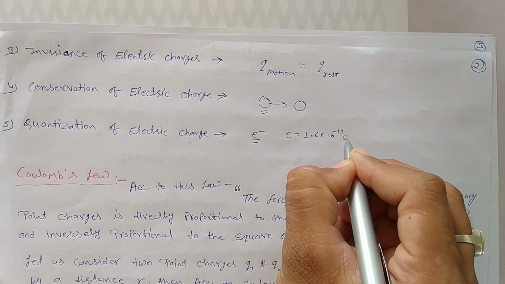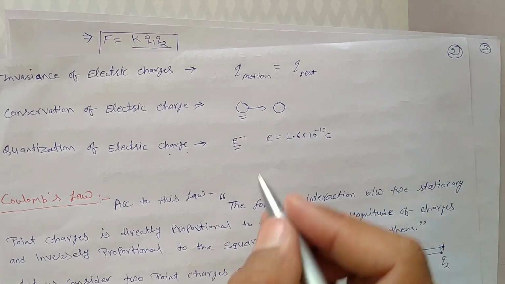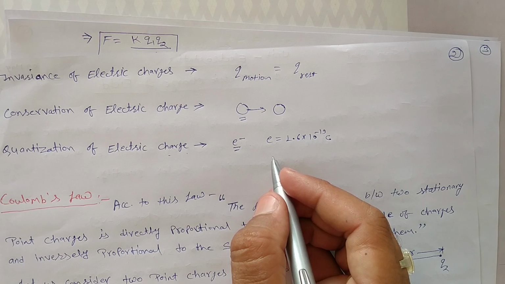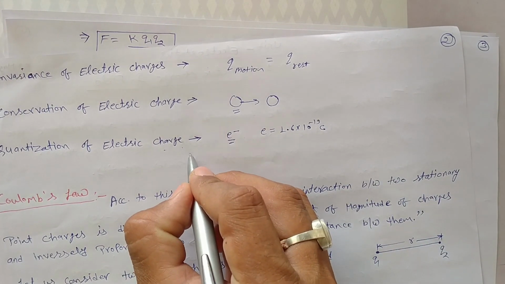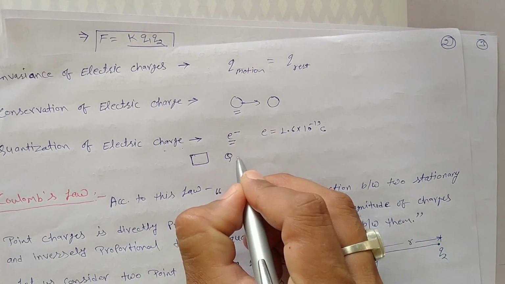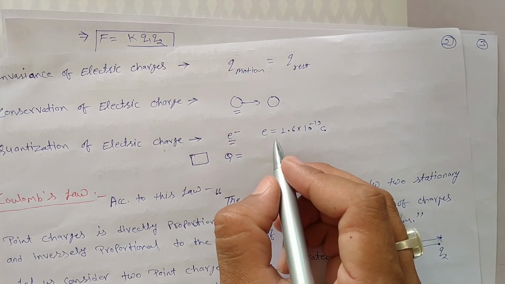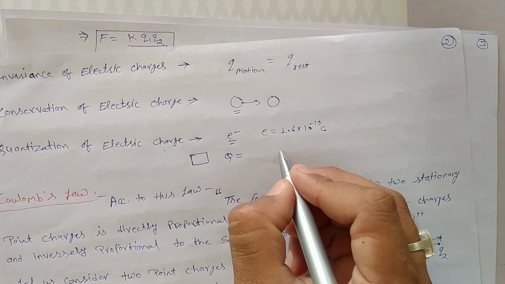According to this property, the total charge of a charged body is always equal to an integral multiple of the fundamental electric charge. Suppose we have a body, then the total charge of this body is an integral multiple of the fundamental electric charge.